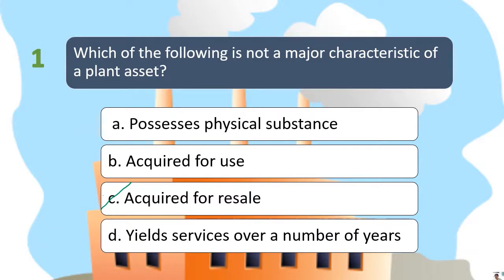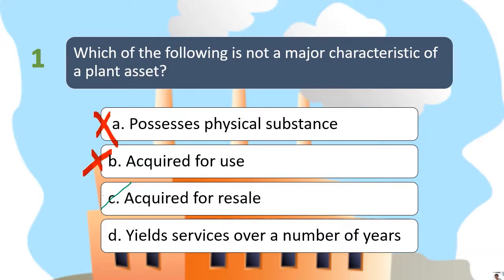So how about the other choices? So letter A, it possesses physical substance. So this is one of the major characteristics of property, plant and equipment. So therefore letter A is wrong. So letter B, acquired for use. This is also another characteristic of property, plant and equipment, wherein we purchase equipment primarily to use them for the business. So letter B is also wrong.